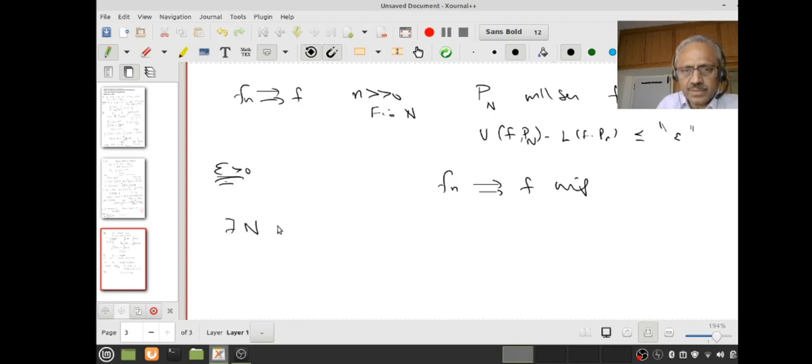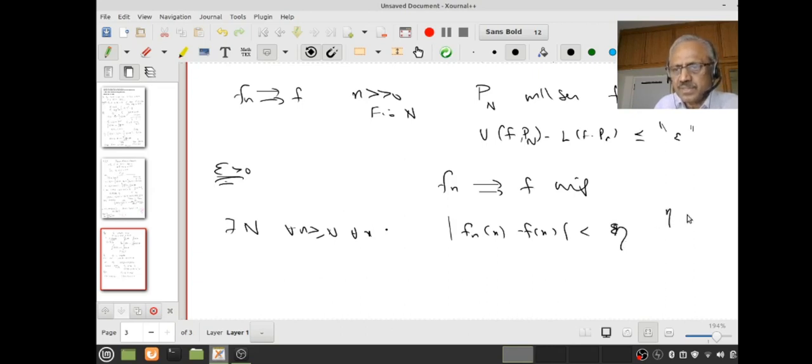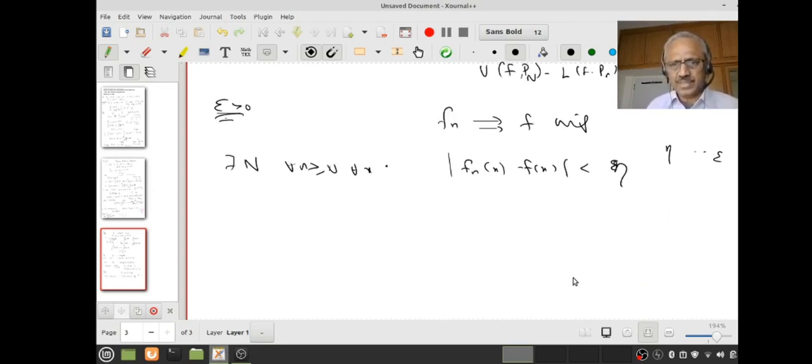There is a capital N so that for all n greater than or equal to capital N and for all x, |fn(x) minus f(x)| will be less than epsilon. Instead let me call it eta. This eta will be something to do with epsilon, like a constant times epsilon or some function of epsilon. Let's not worry about that. So in particular it's true for this n.